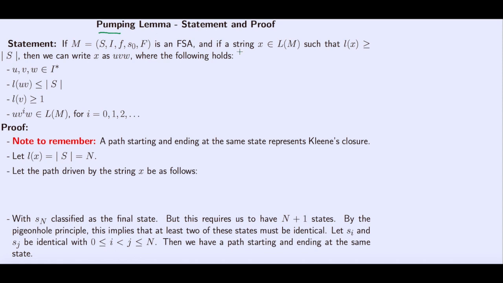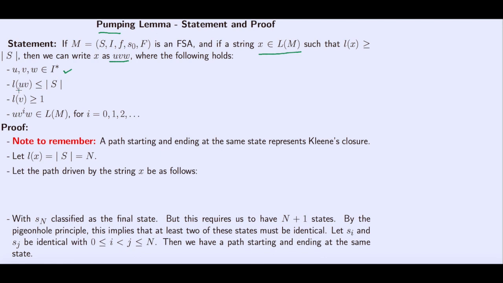if this is a finite state automaton, and we have a string X, which is a member of the language of that finite state automaton, such that the length of that string is more than the number of states, then we can write our X as UVW, where the following holds. So U, V, W are members of I star, and what does I star mean? I star means the combination of all the strings we can find from our input symbols.